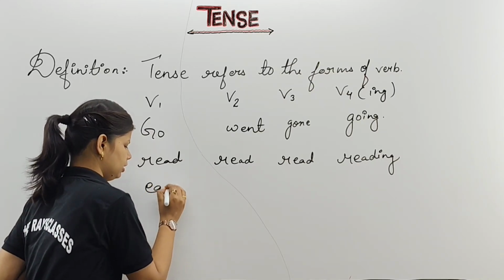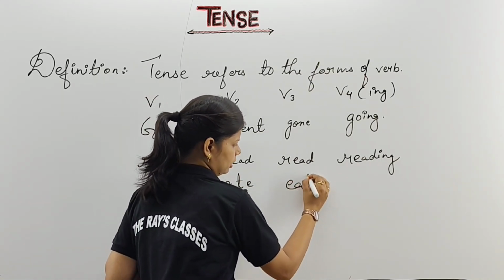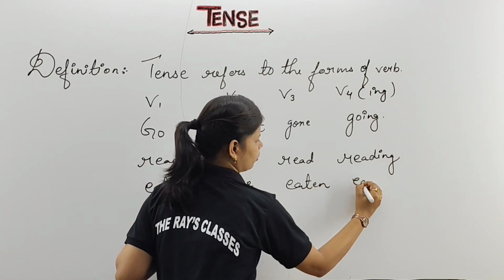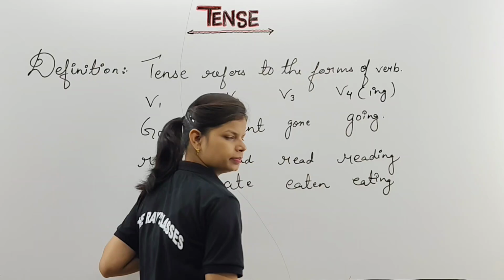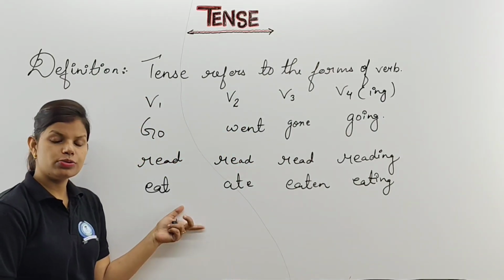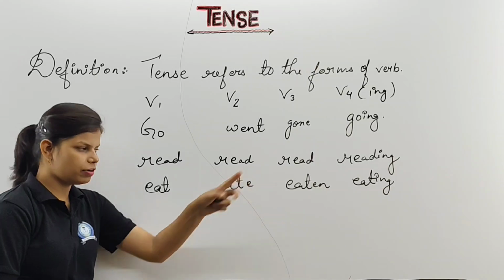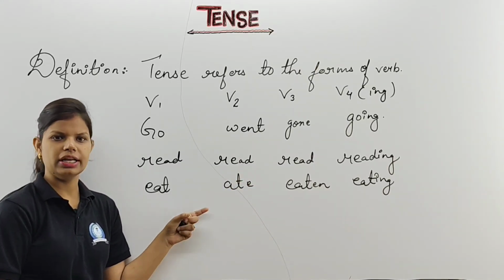Third, eat, ate, eaten, eating. Clear? Understood? Here, when you are using the tense, we will use different forms. So this as a reference I am telling you only. You have to keep it in mind while dealing with tense.